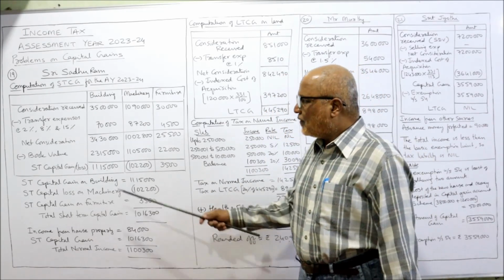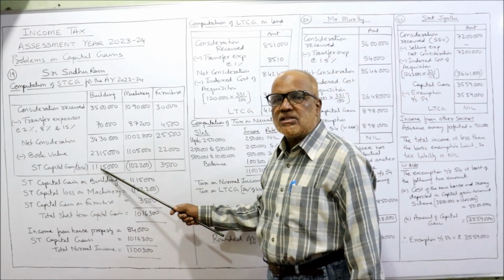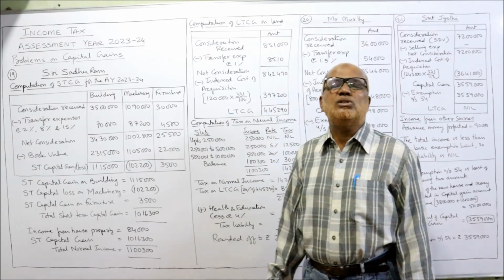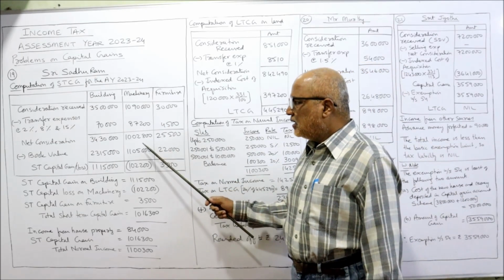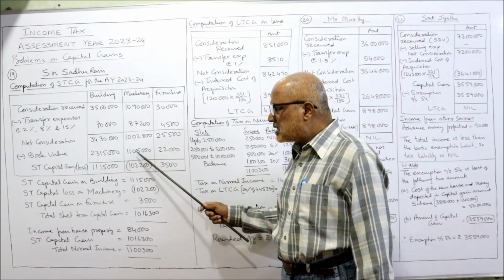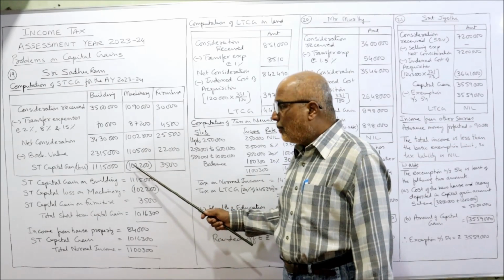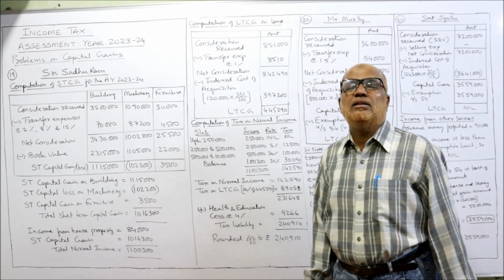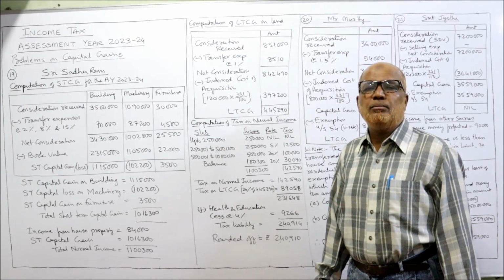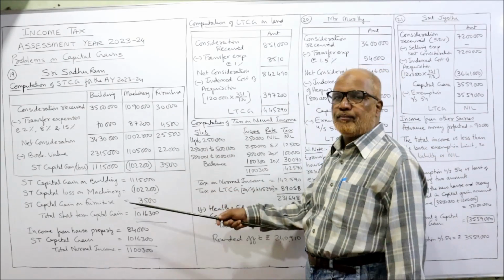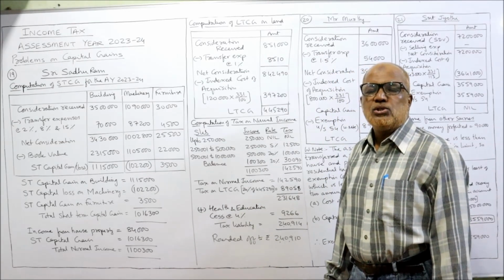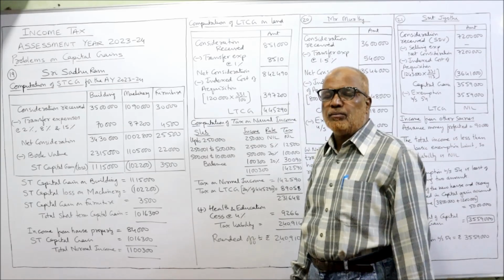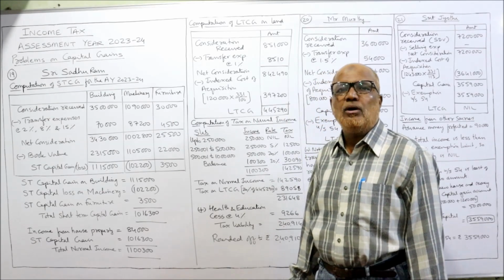Subtract. For building, we are getting a positive value, 11,15,000, so it is a short-term capital gain. For machinery, it is 10,02,800 minus 11,05,000, which is negative, minus 1,02,200. There is a loss: short-term capital loss on the sale of machinery. Furniture is a positive value, so short-term capital gain. So out of three, two have short-term capital gain and one has short-term capital loss.